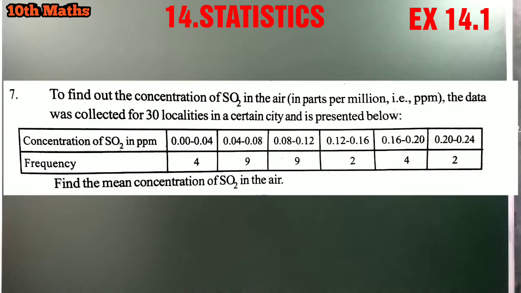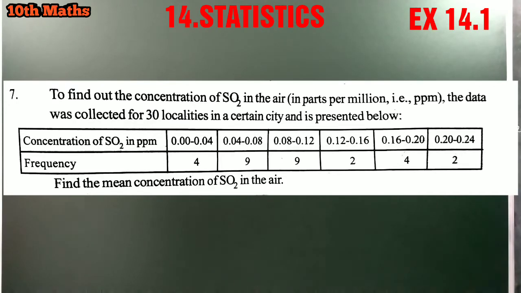Look at the frequencies: the concentration of SO2 in ppm 0.00-0.04 has frequency 4, so 4 cities have that SO2 concentration in the air. Next 0.04-0.08 has 9 cities, 0.08-0.12 has 9 cities again, 0.12-0.16 has 2 cities, 0.16-0.20 has 4 cities, and 0.20-0.24 has 2 cities.